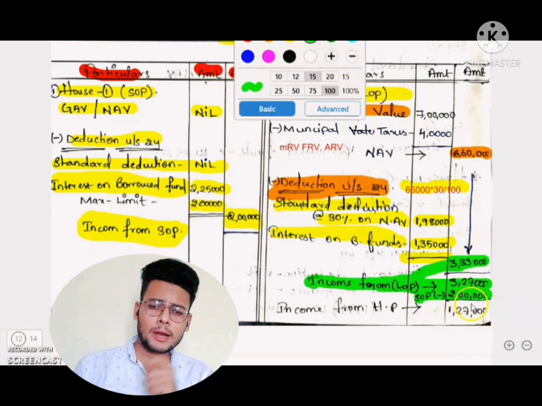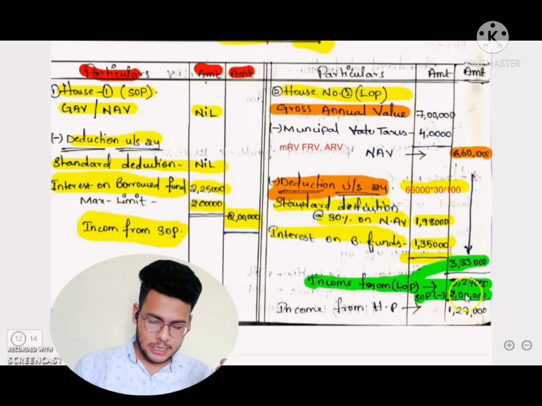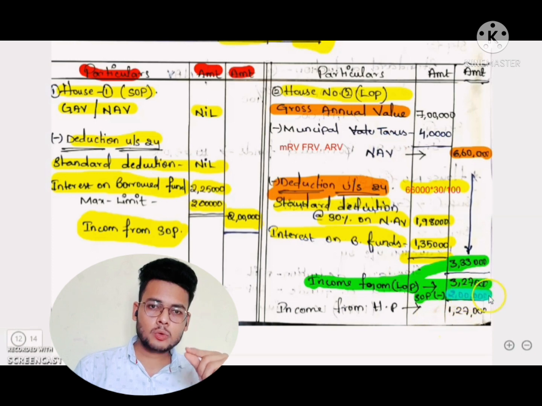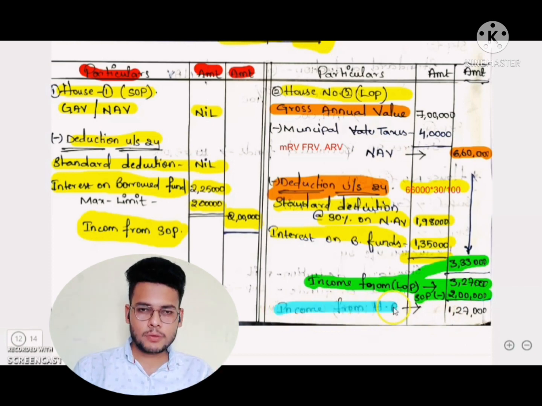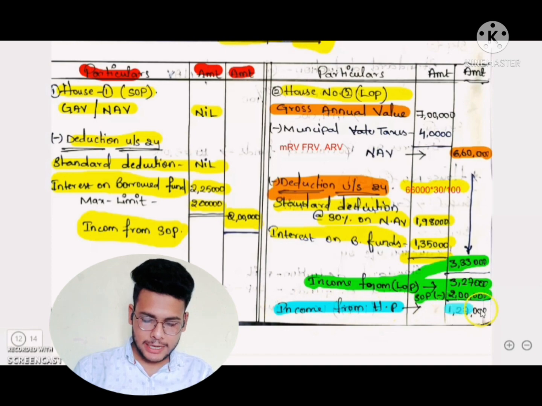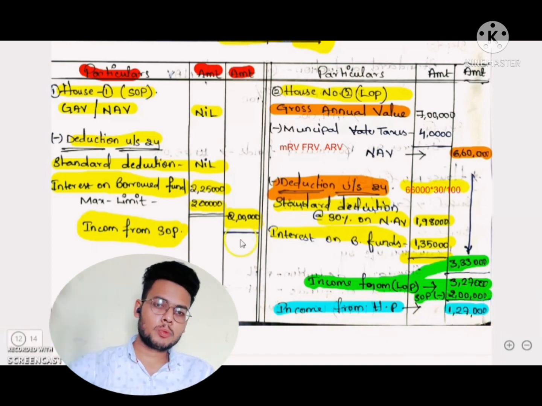Income from self-occupied property is 2 lakhs rupees. After getting income from let out property, we have to deduct the SOP. Self-occupied property income we have to deduct from income from LOP, that is, we will get 1,27,000 as income from house property.